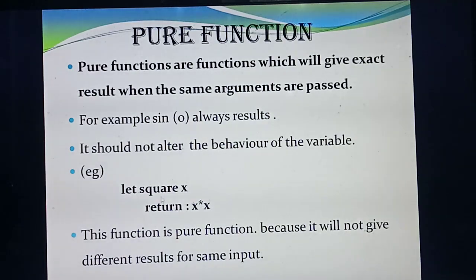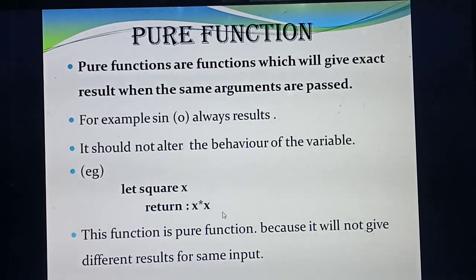For example, I am passing the value of x as 2. So what's the value of x now? 2. So how will you calculate? 2 into 2. So what answer will you get? 2 into 2 is 4. Square means you will always get the same value, isn't it? So the first time you pass 2, 2 into 2 gives 4. The second time you call the same 2, 2 into 2, will you get 8? No. So 2 into 2 is 4 only.